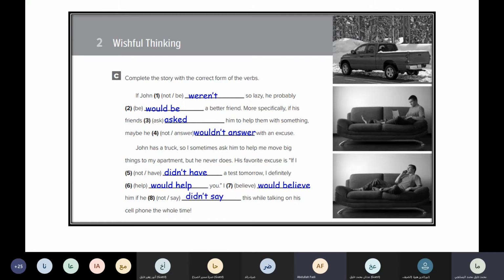Number 7 and number 8. Read them. Okay. Believe. I would believe him if he didn't say that while talking on his cell phone the whole time. Good. So believe here it would be what? I would believe him if he didn't say this while talking on his cell phone the whole time. So this is about the first part of our lesson today.